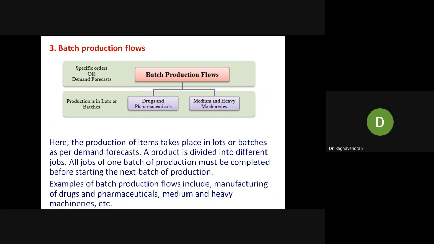Of course, if the pharma company starts the corona vaccine, they should do it in a stipulated time, means 1 month or 2 months or 3 months, whatever they fix, they should produce. Because after corona, they should start some other vaccine, some rabies vaccination, some flu vaccination, some kind of vaccination. So these are all batch production examples.